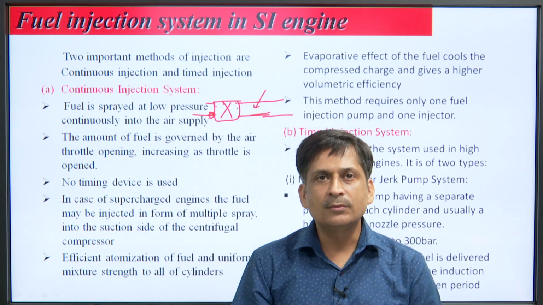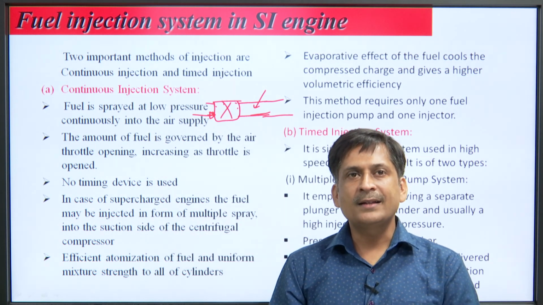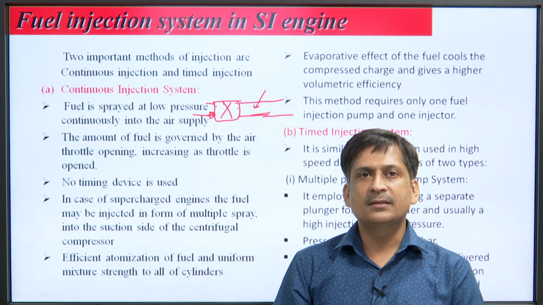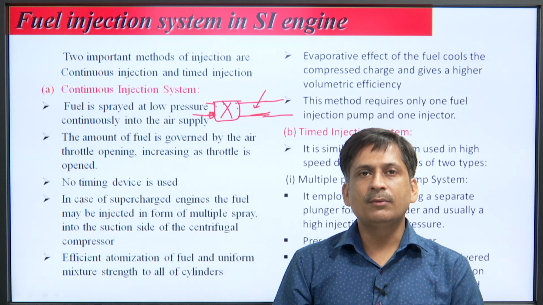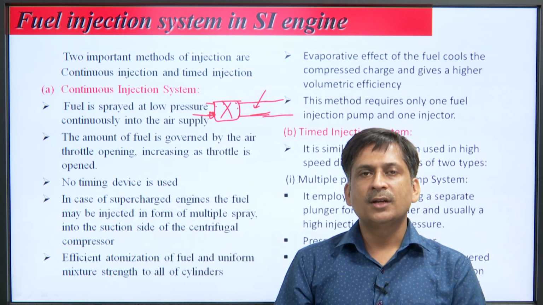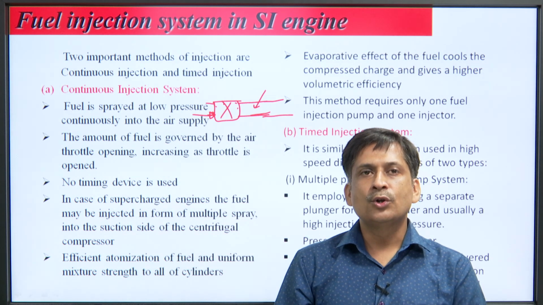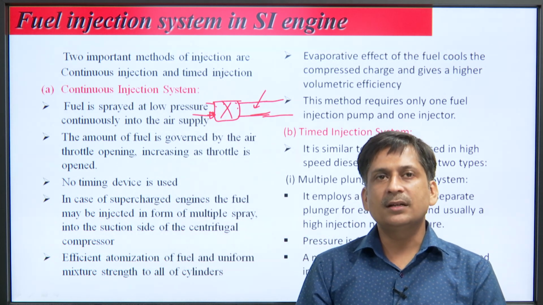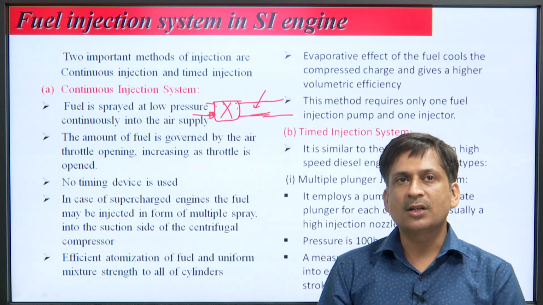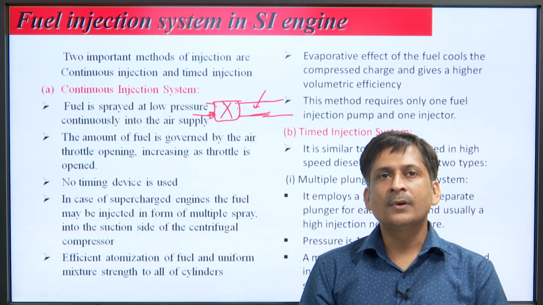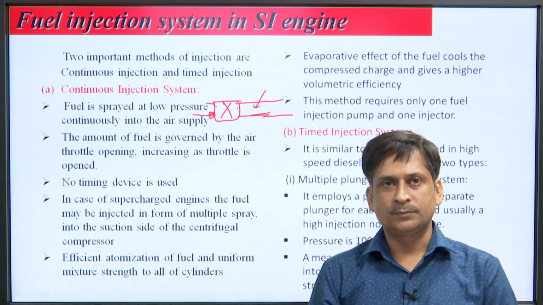The amount of fuel is governed by the air throttle opening, increasing as the throttle is opened. We have discussed that if you increase the throttle there will be more carburetion depression, and if there is more carburetion depression we need more fuel. So, the fuel injection is totally governed by the throttle opening.